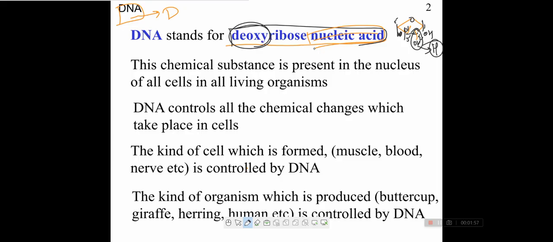What is nucleic acid? The nitrogenous bases are acidic in nature. DNA is acidic in nature.